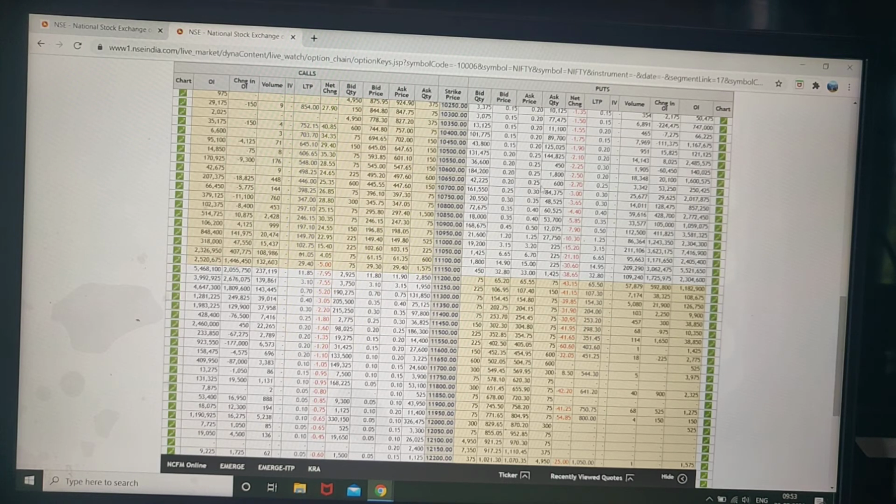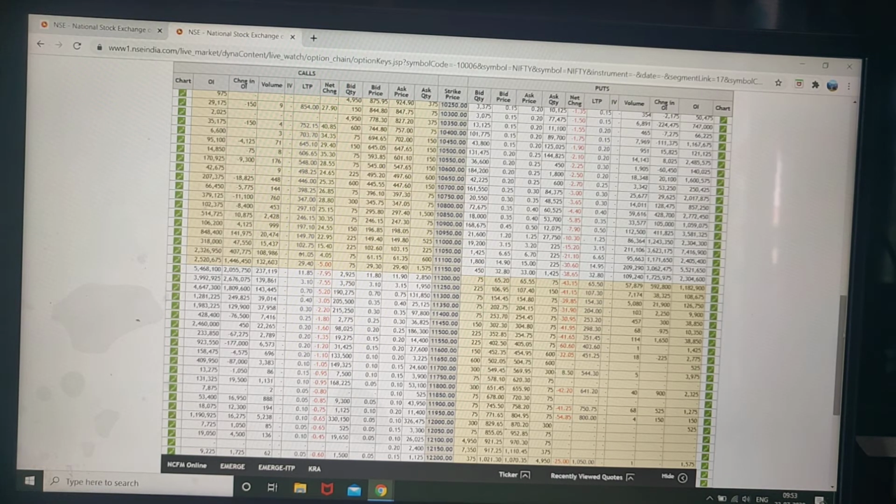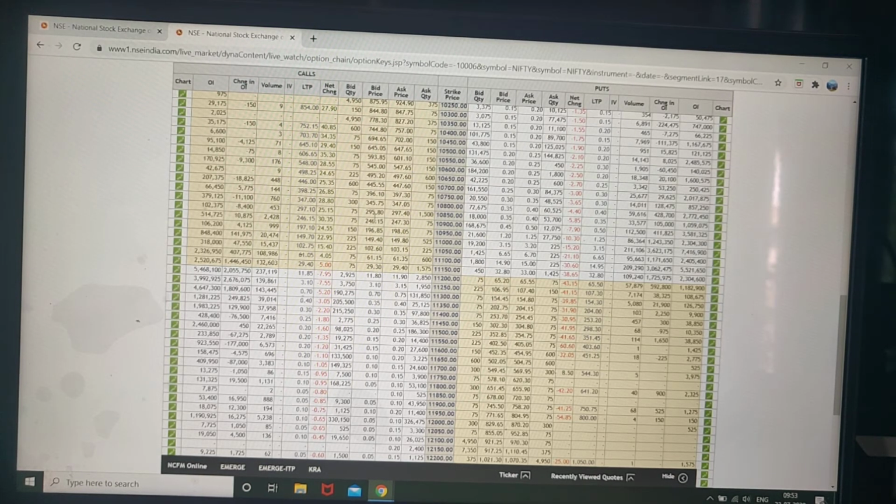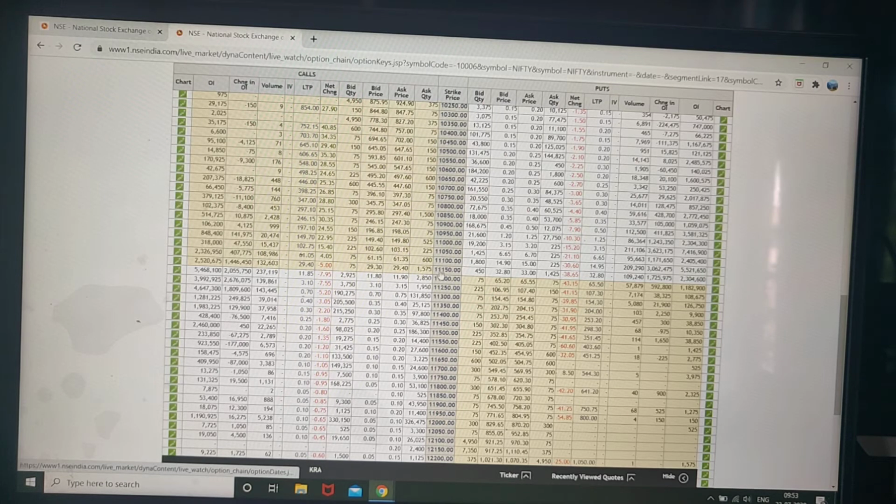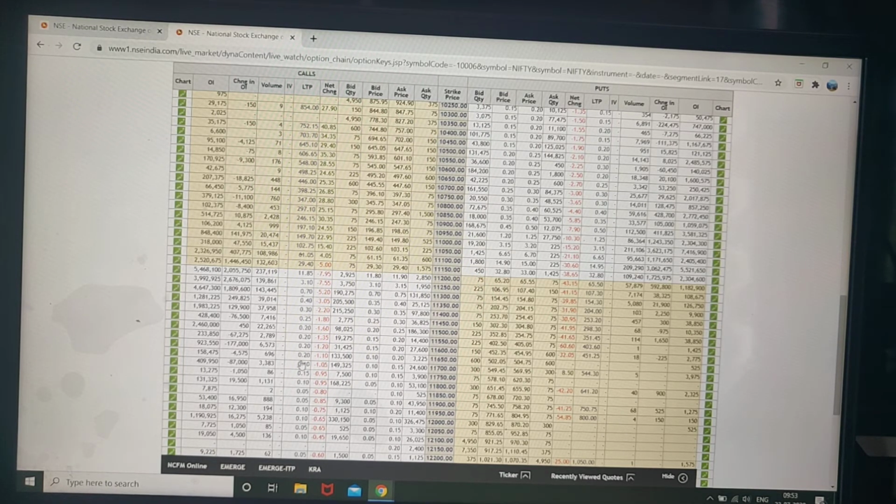You can see there are 4 quadrants. One is shaded, and this is a white background. The right hand side is the put, and the left hand side is the call part. You can see the price is going from low to high. If the price is going in this direction, it means the price is increasing, meaning the stock or index price is increasing. If it is going in the upward direction, the index or stock price is decreasing.